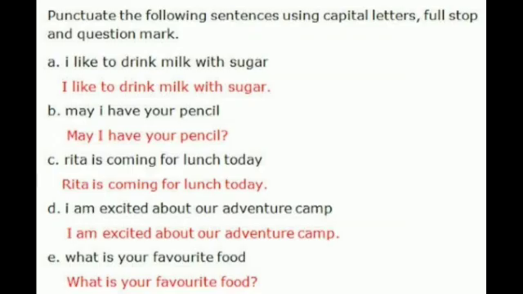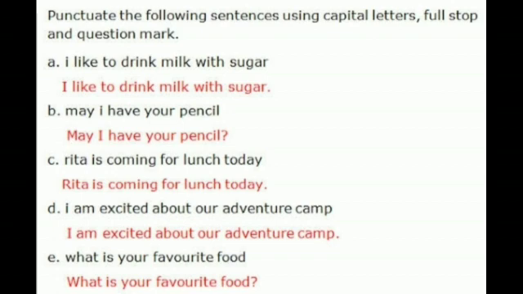Now we'll see some more examples of punctuation. Punctuate the following sentence using capital letters, full stop and question mark. Here you can see small letter i is written, but whenever you are writing I, you have to write it in capital only. I like to drink milk with sugar. Here I have used capital I.